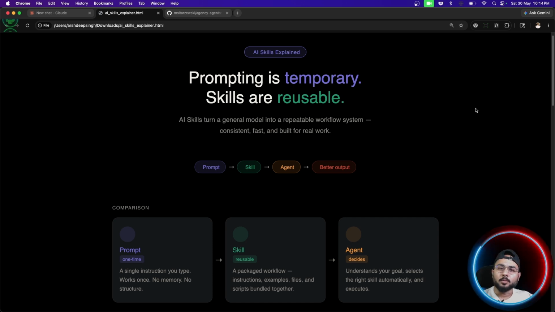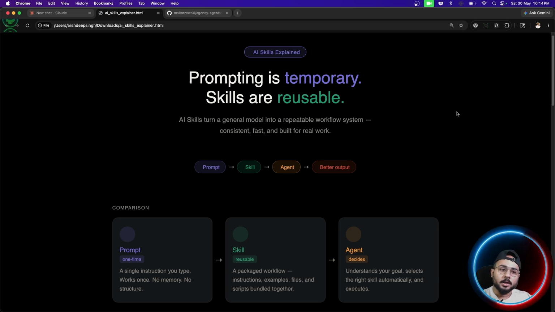Now, if you're working with AI coding agents, if you're working on Claude AI, if you're using ChatGPT, it doesn't matter, skills are present everywhere. I'm not sure about ChatGPT, but definitely on Claude AI. Why? Because Anthropic was the first who created skills, the concept of it, and now everyone is adapting it, right? So now let's just take two examples.